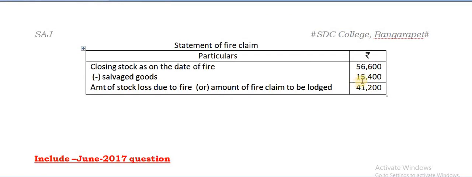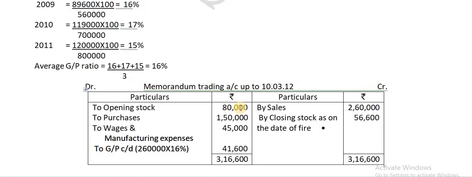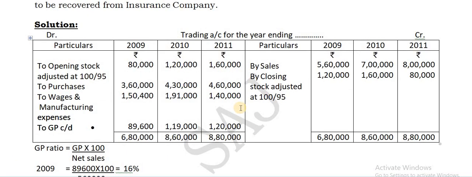Take the same 56,600 minus the salvaged stock, and the balance you get is the amount of stock lost due to fire, or the fire claim, because it is fully insured. I think the policy amount is not there, so you can take that. But pause it and you can write it down.